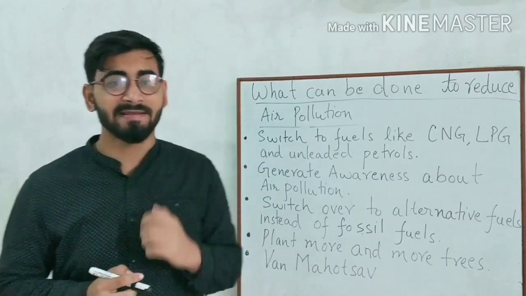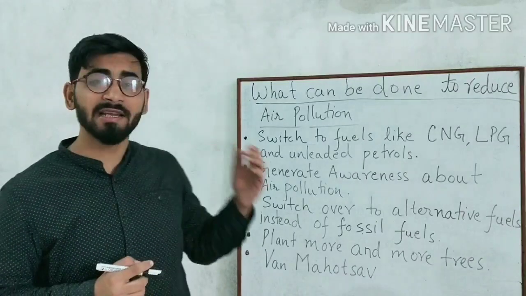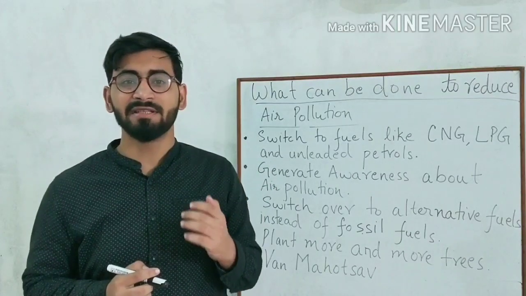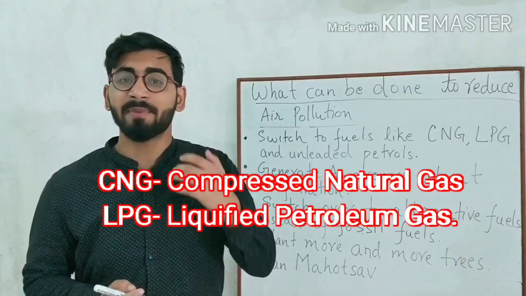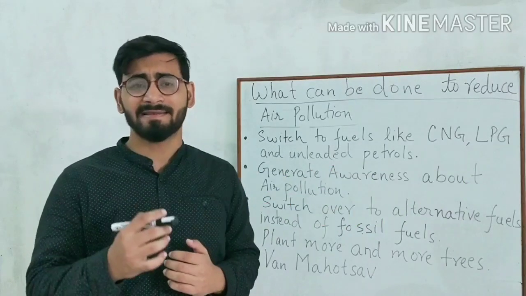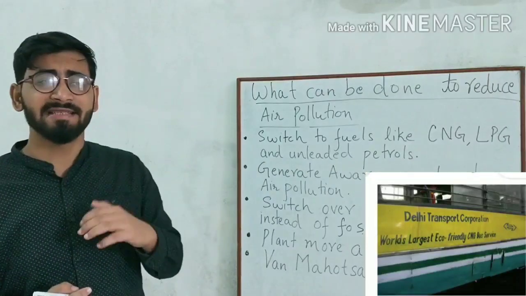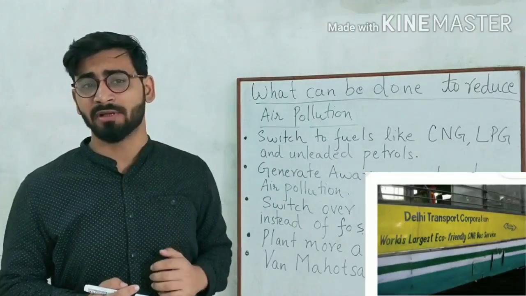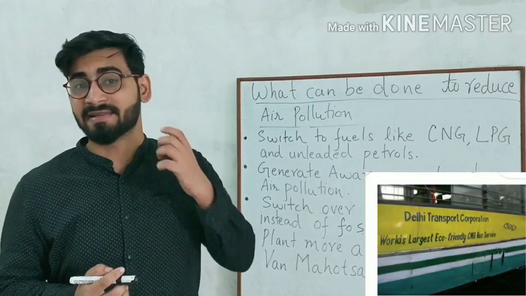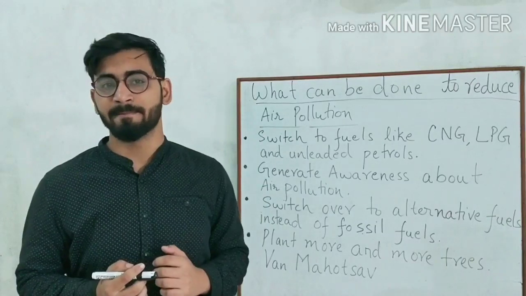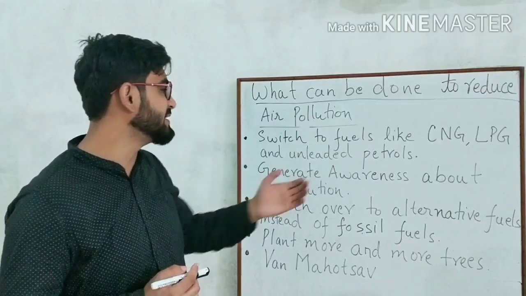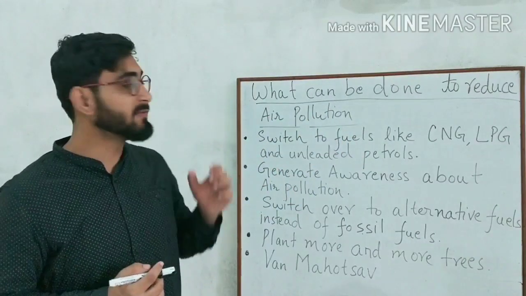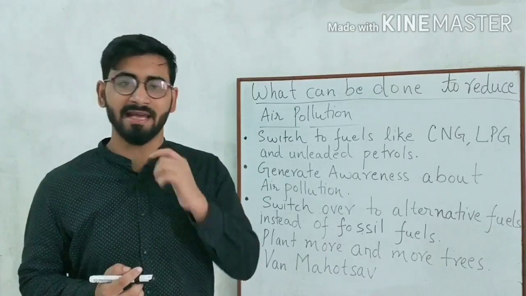Then a decision was taken to switch over to cleaner fuels like CNG, compressed natural gas, LPG, liquefied petroleum gas, and unleaded petrol. As a result, the city's air became cleaner. So switching to these fuels will surely help in reducing air pollution.